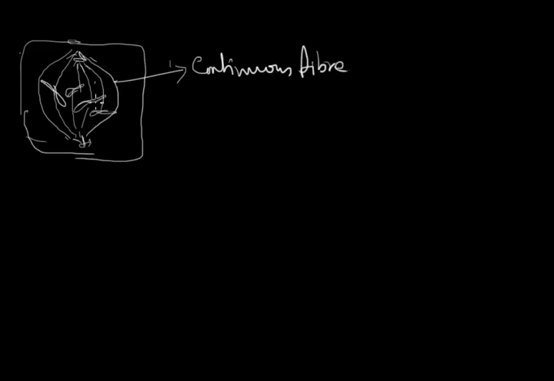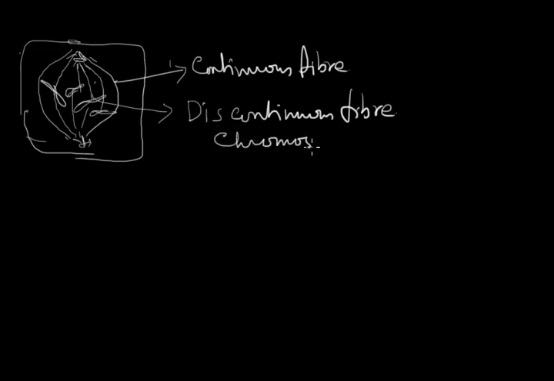And another fiber which joins the chromosome is known as discontinuous fiber. Discontinuous fiber is also known as chromosomal fiber. So at the late prophase stage, we find the structure of the cell something like that.